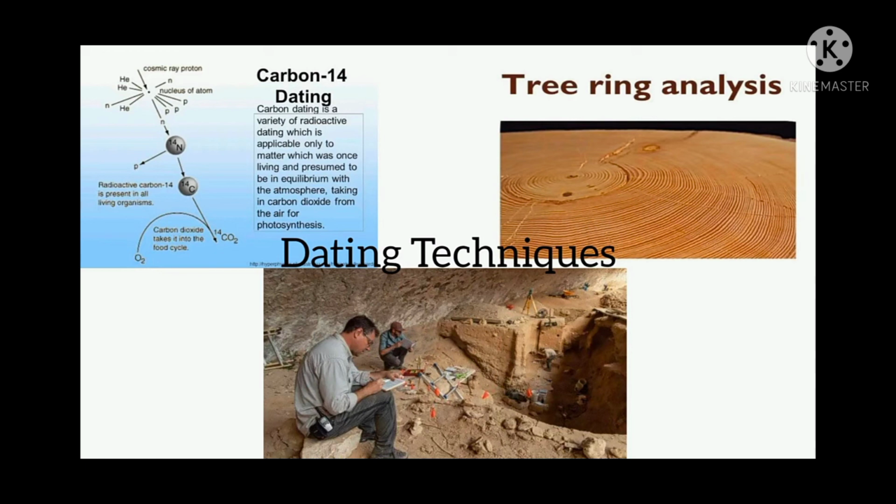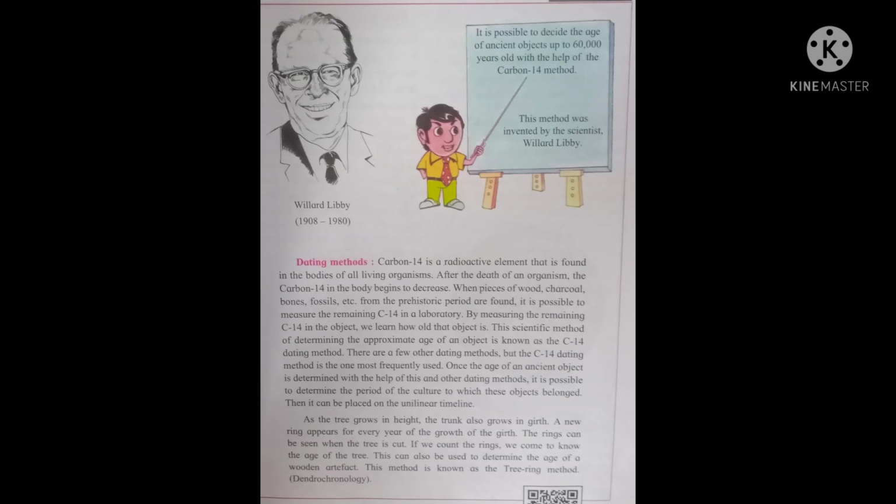So, for example, if an earthen pot is estimated to be 5000 years old, with the help of the dating technique, we can say that the earthen pot dates back roughly to 3000 BC. Then we can conclude that the period of the culture to which the pot belongs must be around 3000 BC. So in that way we can learn about that period or that culture. So in that way today we have learned the lesson history and the concept of time.